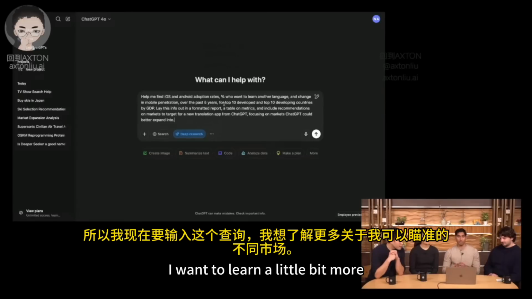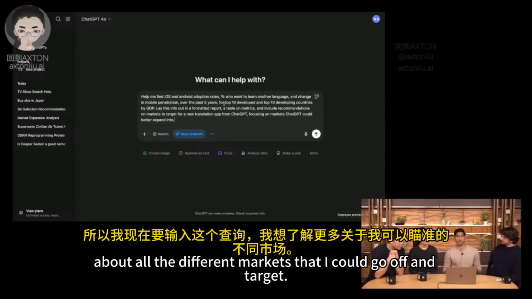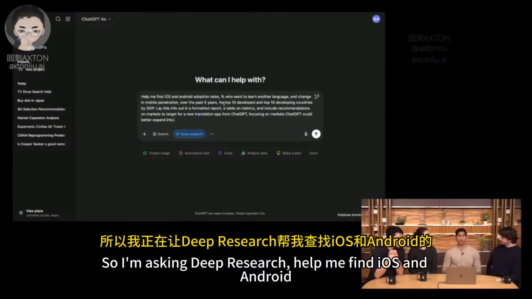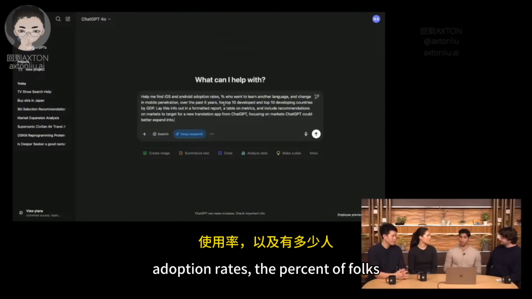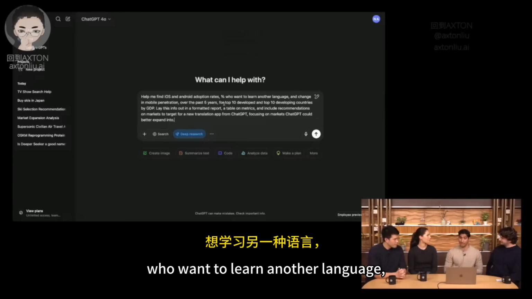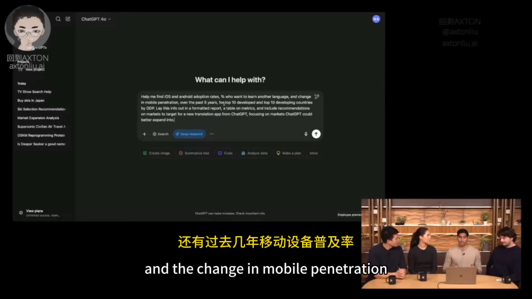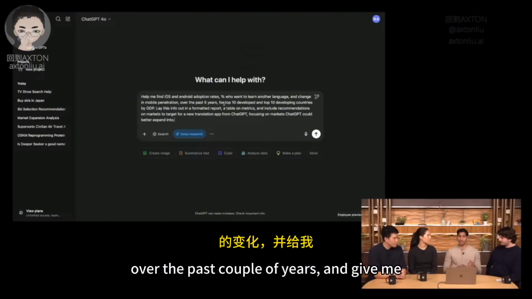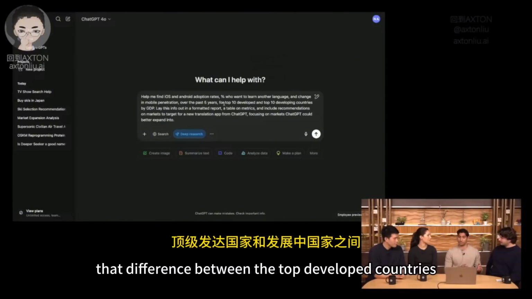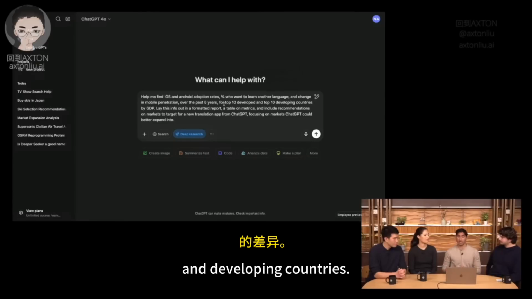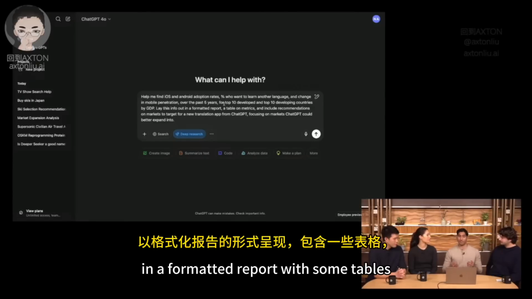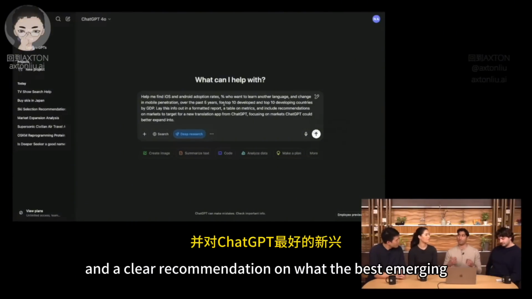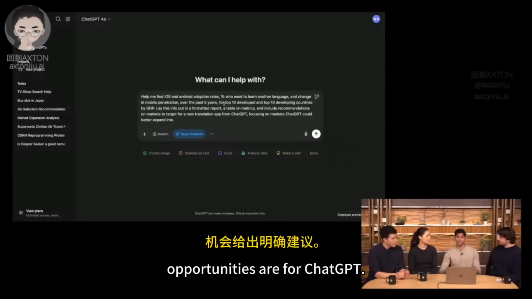I want to learn a little bit more about all the different markets that I could go off and target. So I'm asking deep research, help me find iOS and Android adoption rates, the percentage of folks who want to learn another language, and the change in mobile penetration over the past couple of years, and give me that difference between the top developed countries and developing countries. And I also really want this information in a formatted report with some tables and a clear recommendation on what the best emerging opportunities are for ChatGPT.